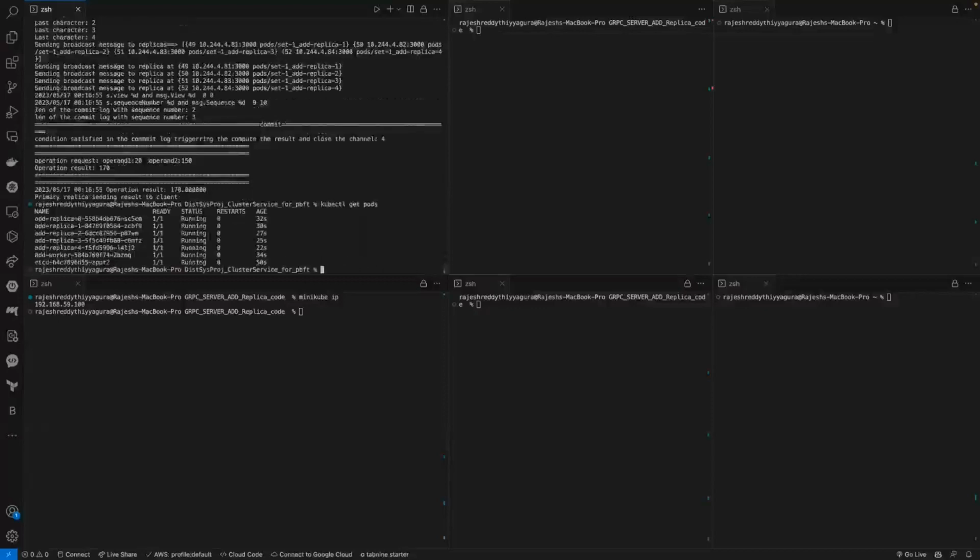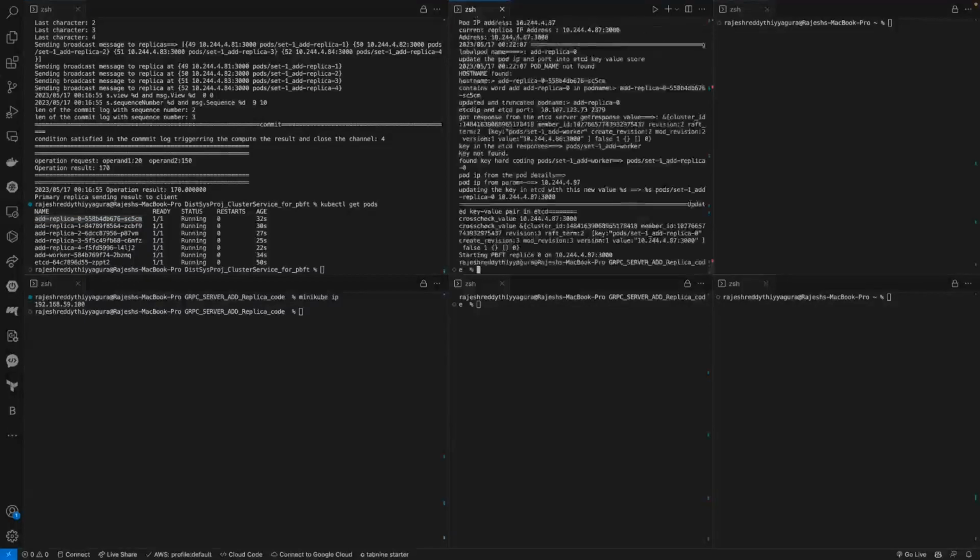Before that, I'll show you the logs of each and every pod. Now we have three replicas. Replica 0 is our primary. So let's see the replica 0 logs. You can see replica 0 is up and running, and it started the RPC server.